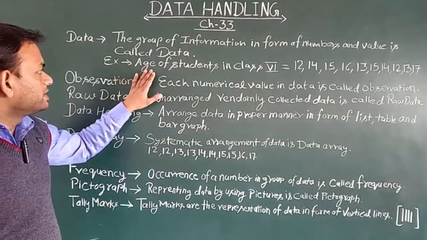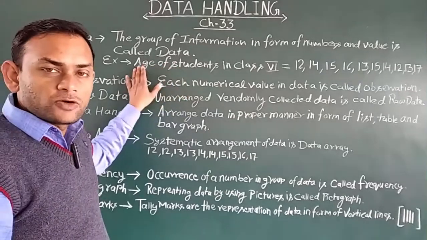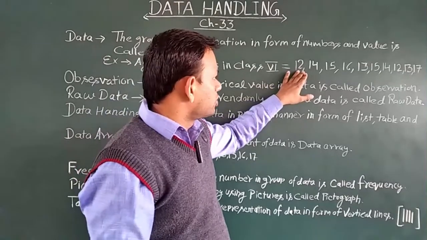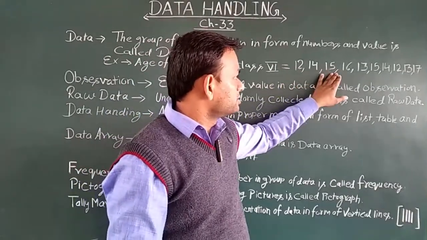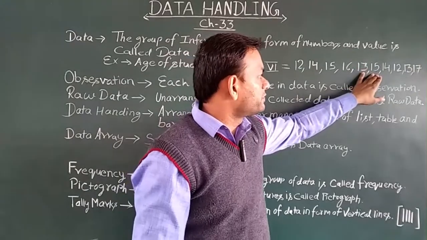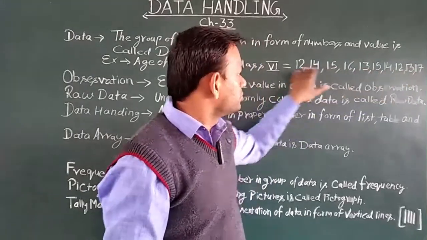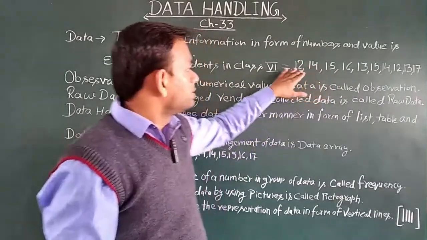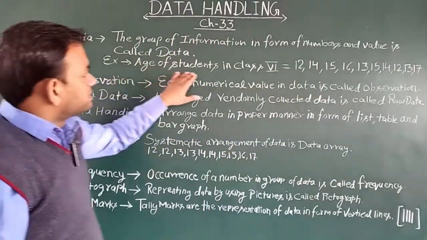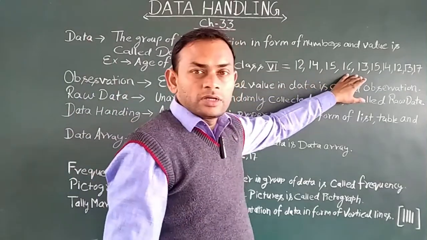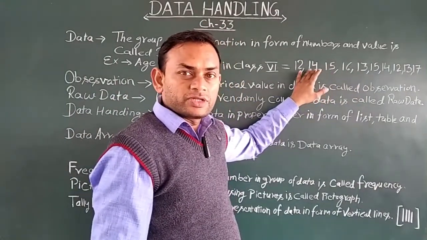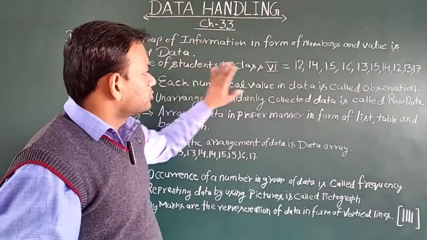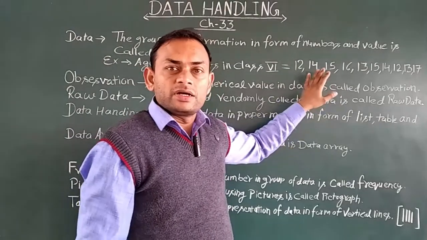For example, the age of a student. I have written here the ages of 10 students in class 6: 12 years, 14 years, 15 years, 16 years, 13, 15, and so on. These are the ages of 10 students of class 6. So this information will be called the data.